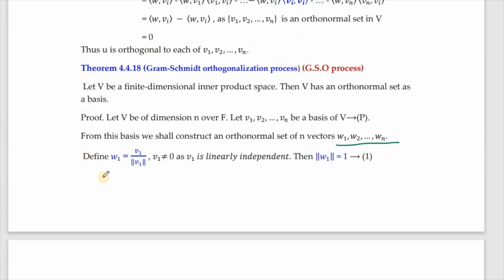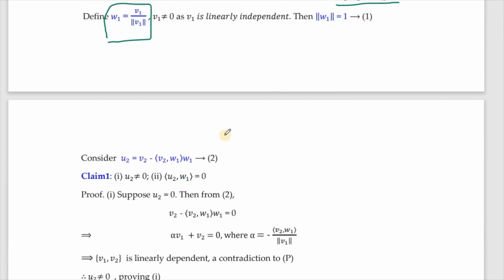You consider w1 as v1 by norm v1, where v1 is a non-zero vector because it is linearly independent. It must be non-zero. So when we consider norm of w1, obviously that's 1. Name that as equation 1. We need it. Consider u2. So this has to be remembered. We are going to construct our w's for which we need this u2, which is written as v2 minus inner product v2 with w1. See, w1 you have got already, and v2 is known to us already.